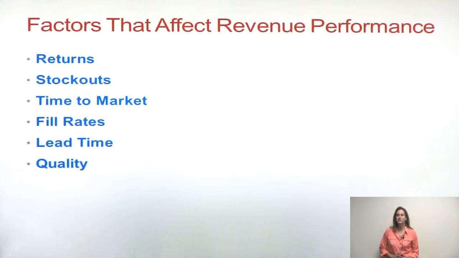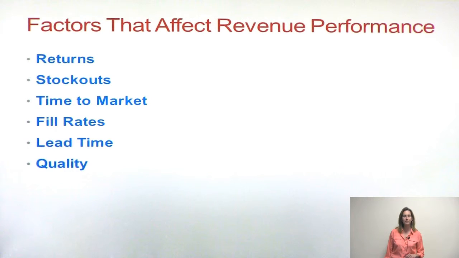So let's look at revenue first. Now, if our objective is to increase our revenue, maybe we want to look at how many returns we get. That has a negative effect on our revenue. What is our lead time? What is our quality? All those things can have an effect on our revenue, and we want to increase our revenue. Maybe we want to create metrics that specifically attack our fill rates. We want to make sure we focus on that, or our stockouts. So you want to make sure that your metrics are focused on what you're trying to achieve.